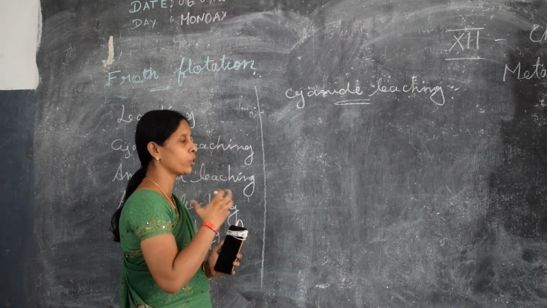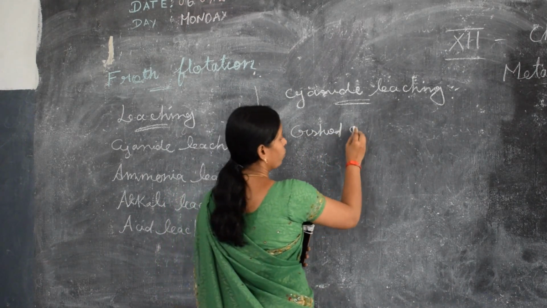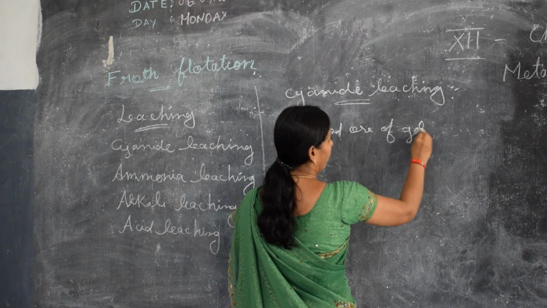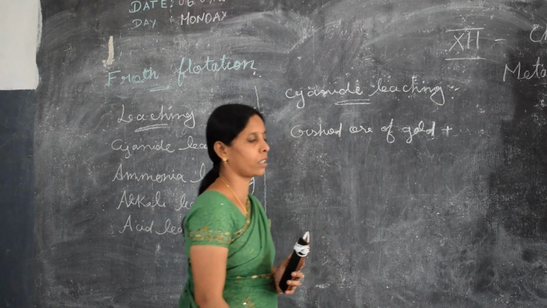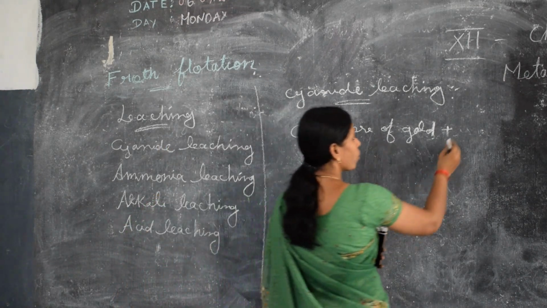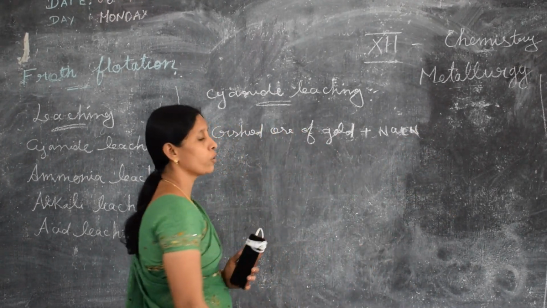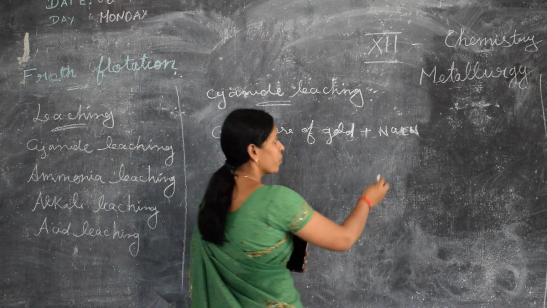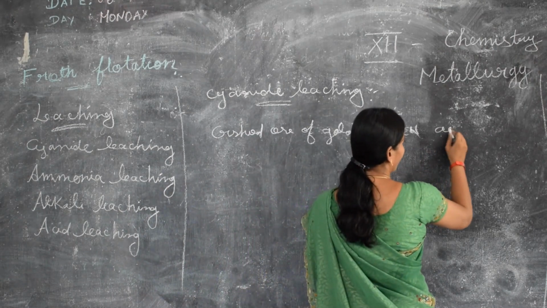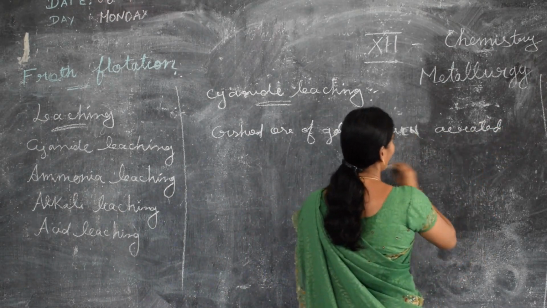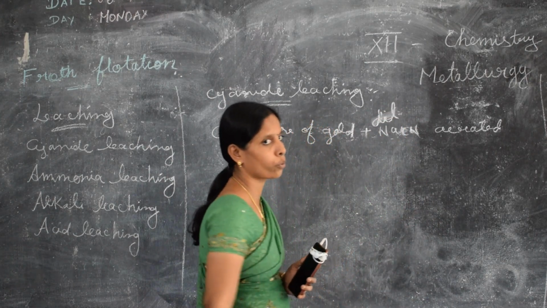First of all, we have to take the crushed ore of gold and leach it with a dilute solution of sodium cyanide, and it must be in aerated condition.